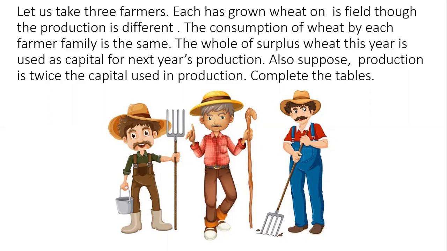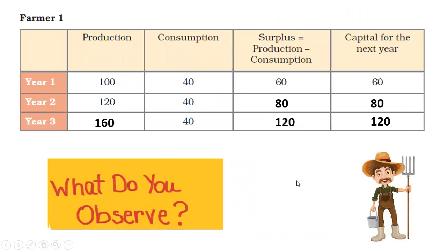how the farmers differ. The whole of surplus wheat this year is used as the capital for next year's production. And you have to assume that the production next year is twice the capital that was used in production. And there are three tables given to us. Okay, so this is the first table. The darker black colors are the ones that I have filled in. Don't fill in just blankly.